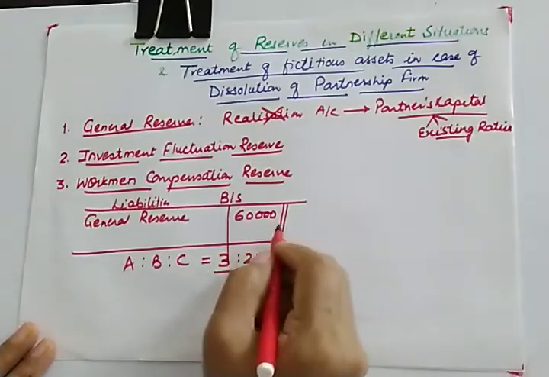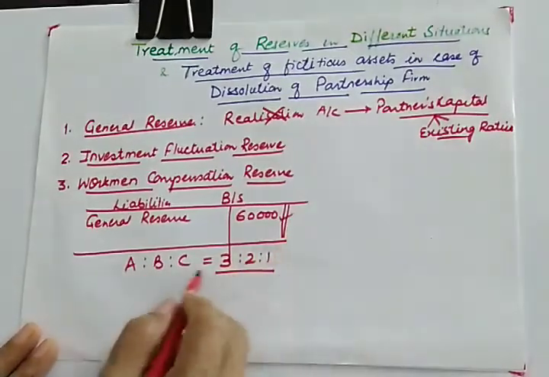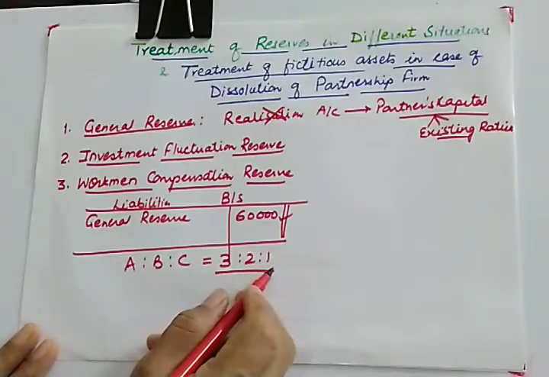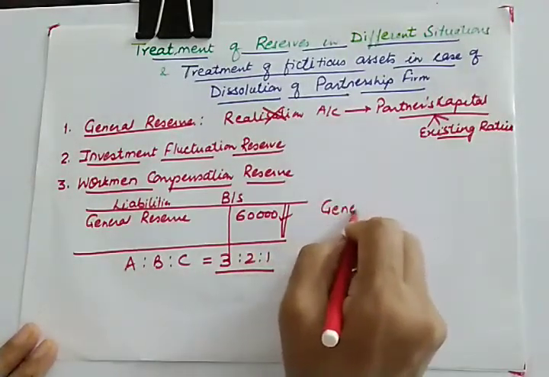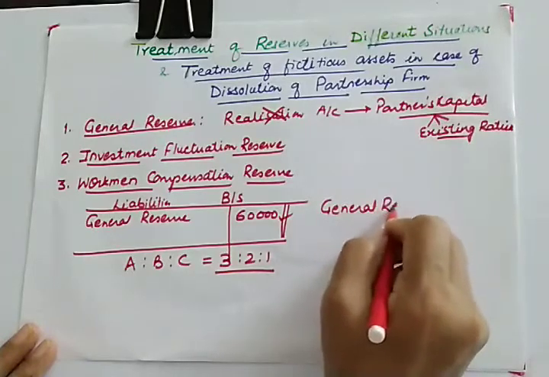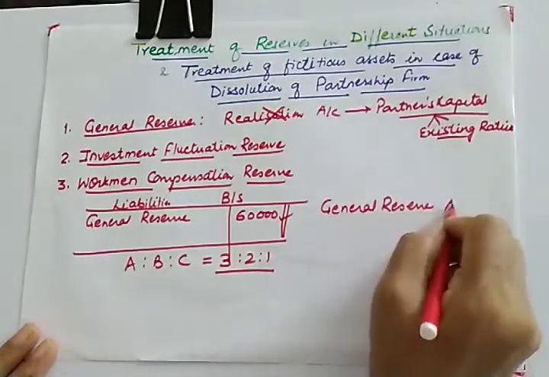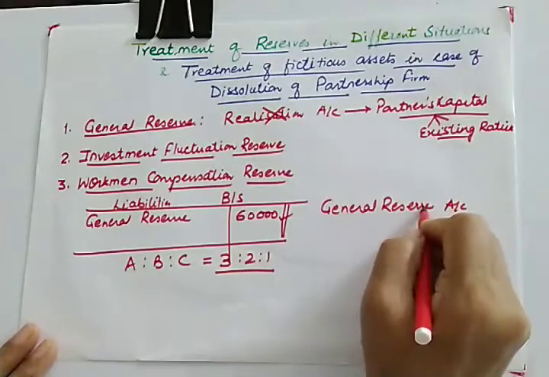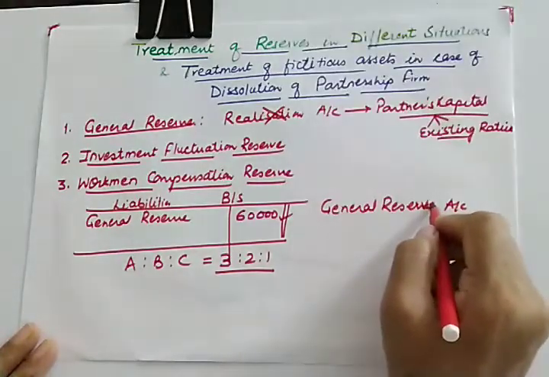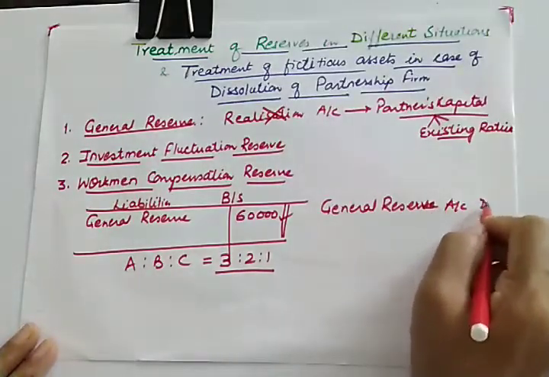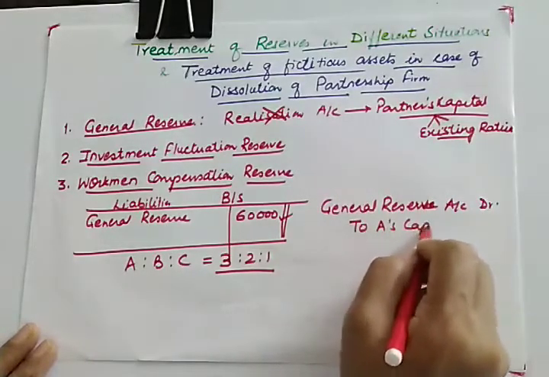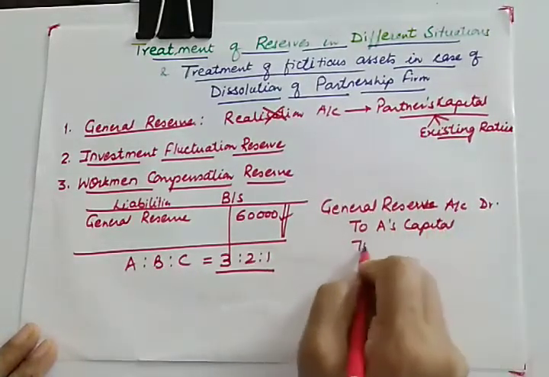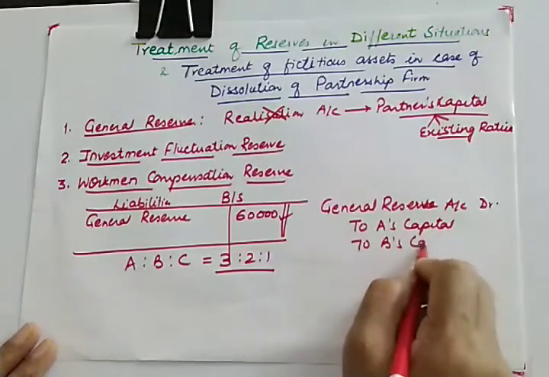Then we'll be dividing this 60,000 in their existing ratio, and the journal entry for distributing will be general reserve account debit to A's capital, B's capital and C's capital.